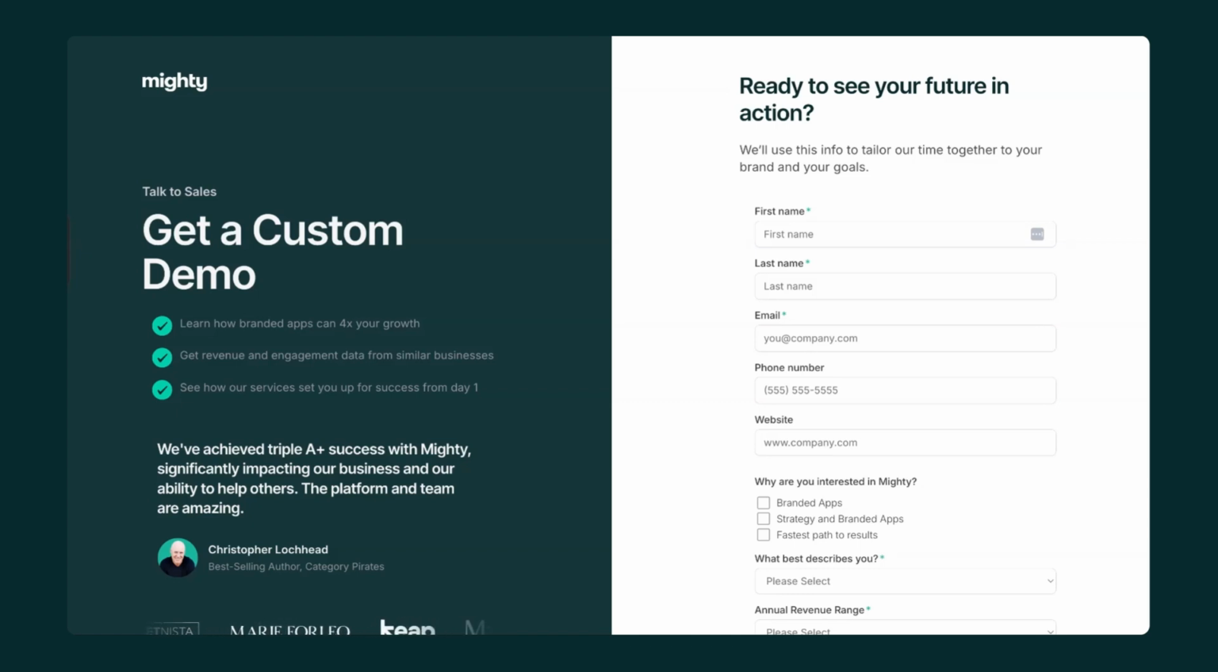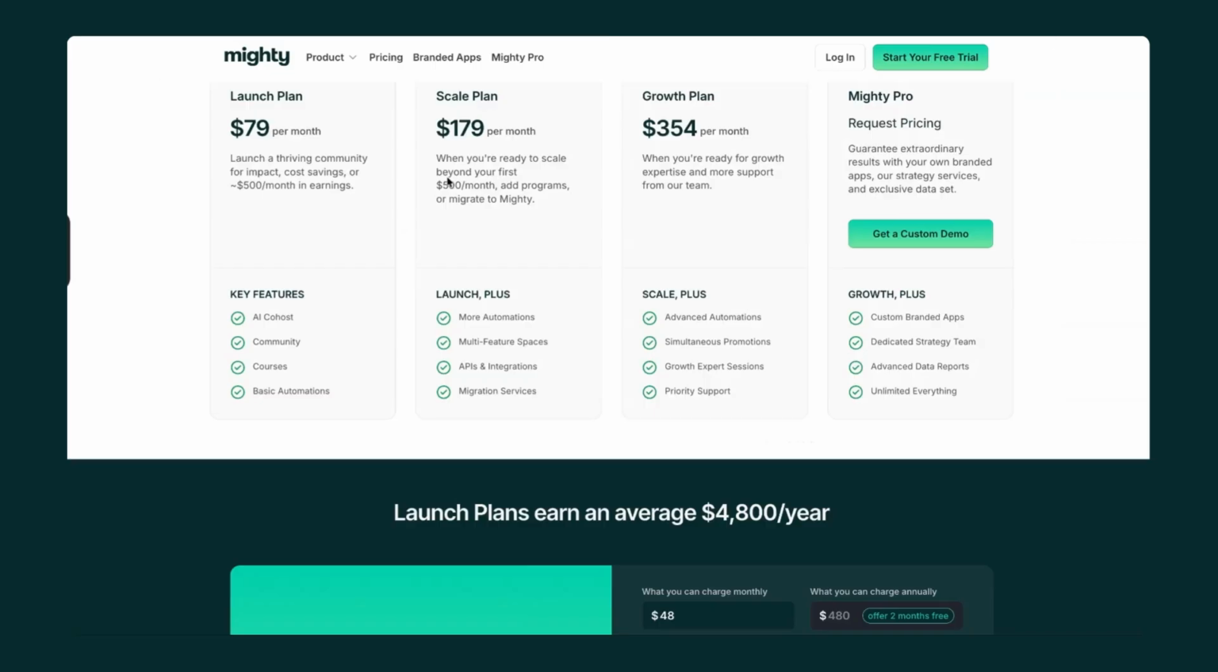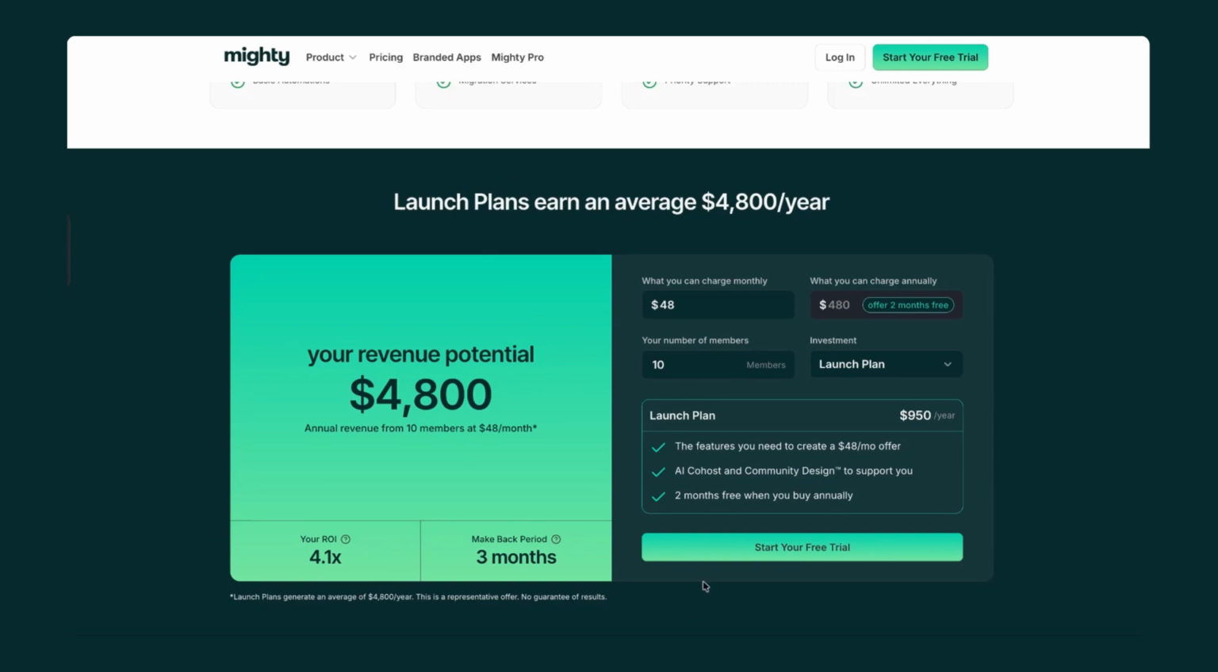And regardless of what plan you choose, you can know that the Mighty team has your back. We are here to help you make incredible revenue, to make sure your members achieve incredible results and transformation, and you as a host are able to thrive here on Mighty.